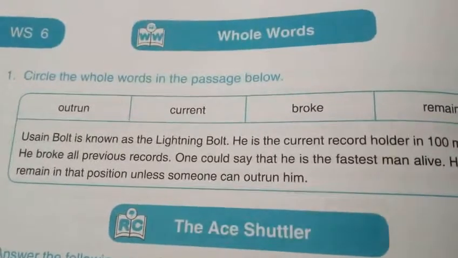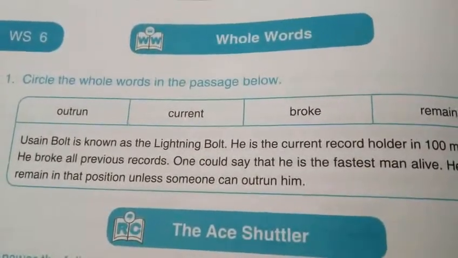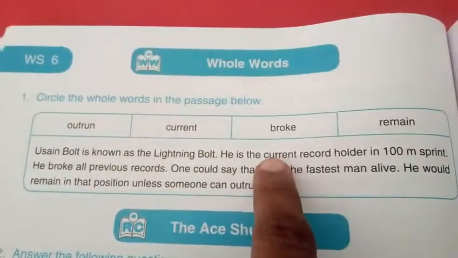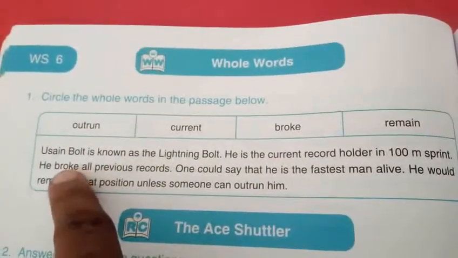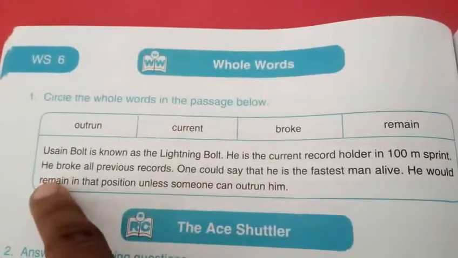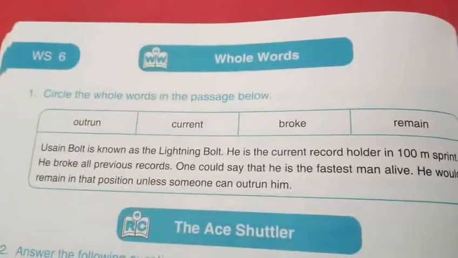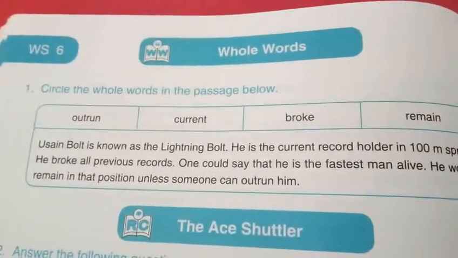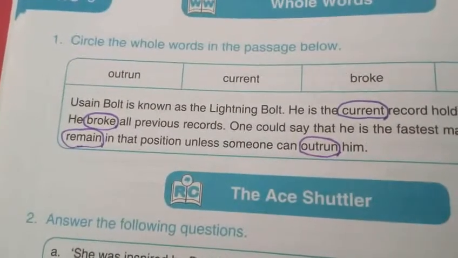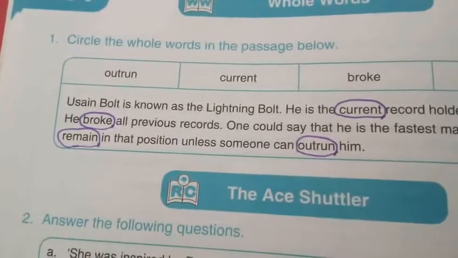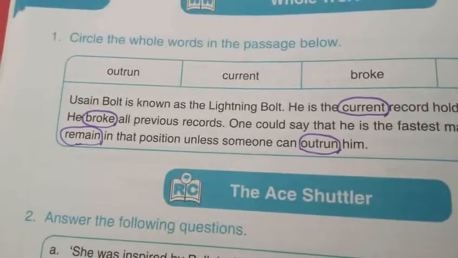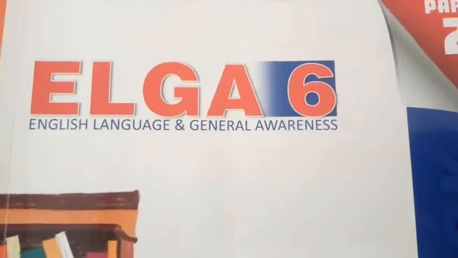Are there any whole words here? Did you find out that? Yes. Current. Right? Broke. Remain. Outrun. So what you have to do? You have to circle that. Yes. See this, my dear children. Current, broke, outrun and remain. Like this you have to circle the whole words in this worksheet number 6, question number 1. Yes. Great, my dear children.